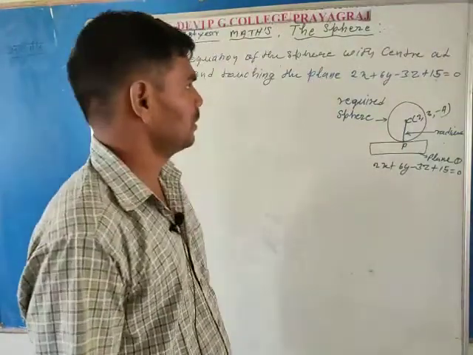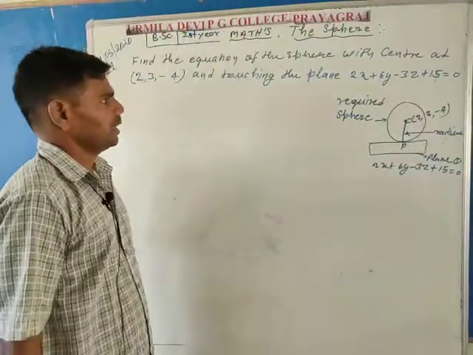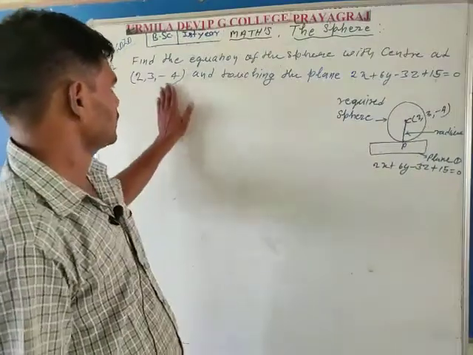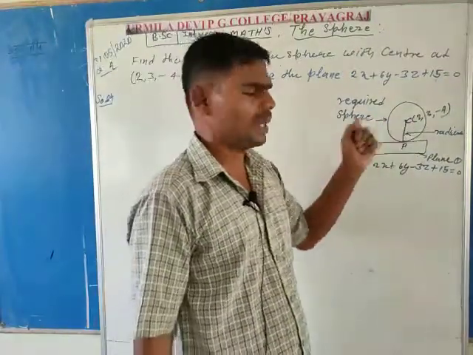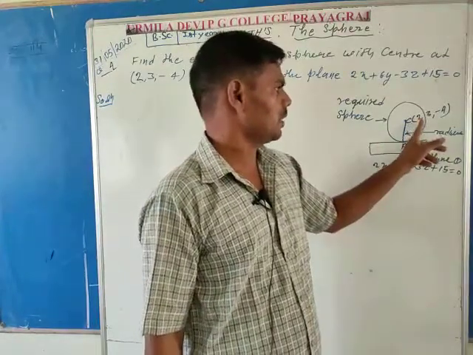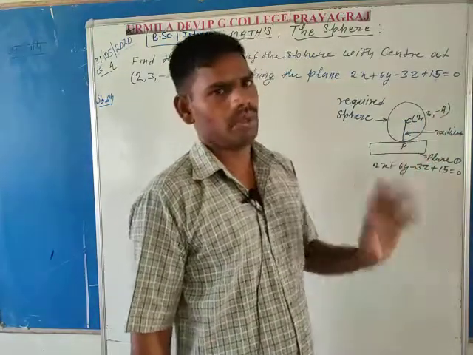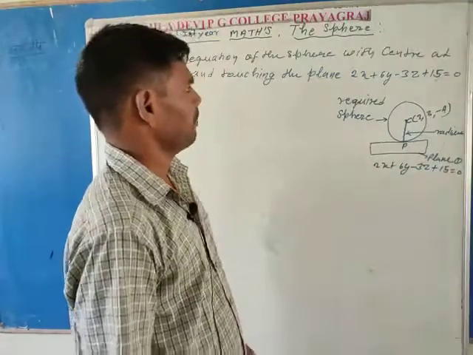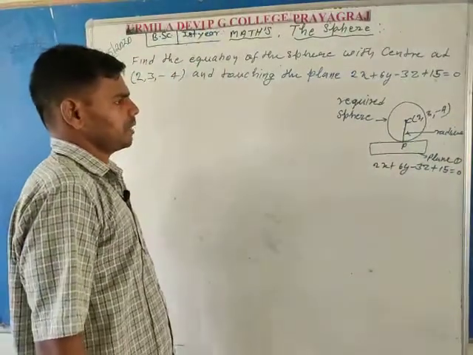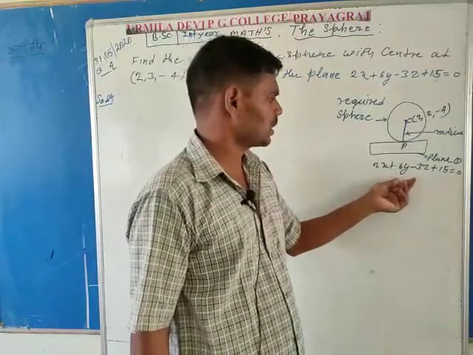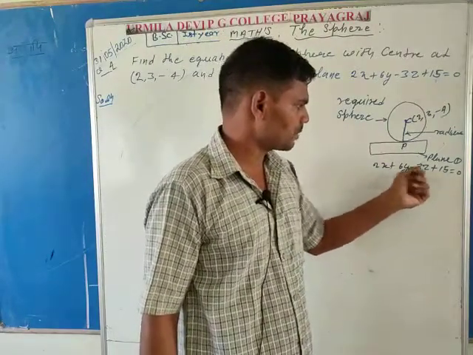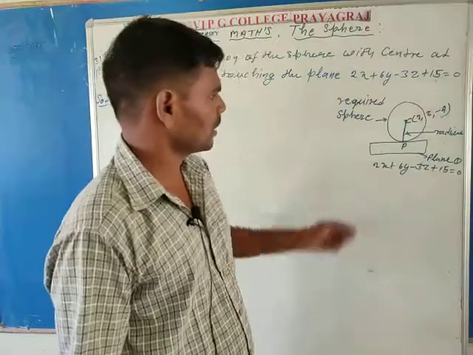In this question, we find the equation of the sphere given the coordinates of the center. Suppose C is the center of the required sphere, so the coordinates of C are (2, 3, -4), and also a touching plane is given. Touching plane means the given plane 2x plus 6y minus 3z plus 15 is touching the required sphere.